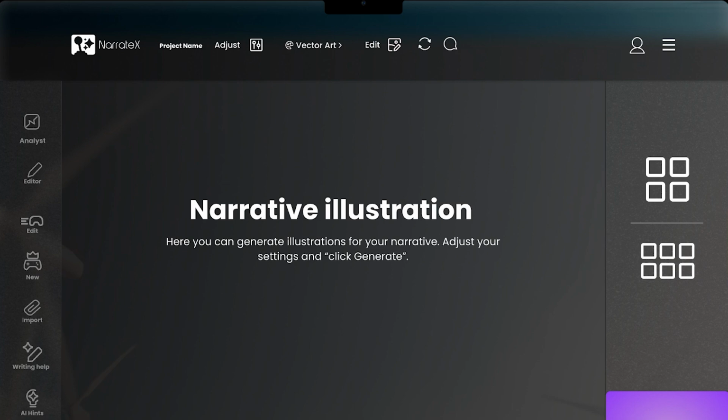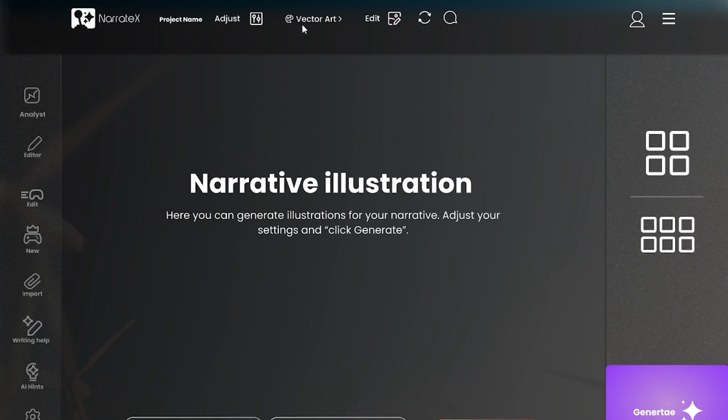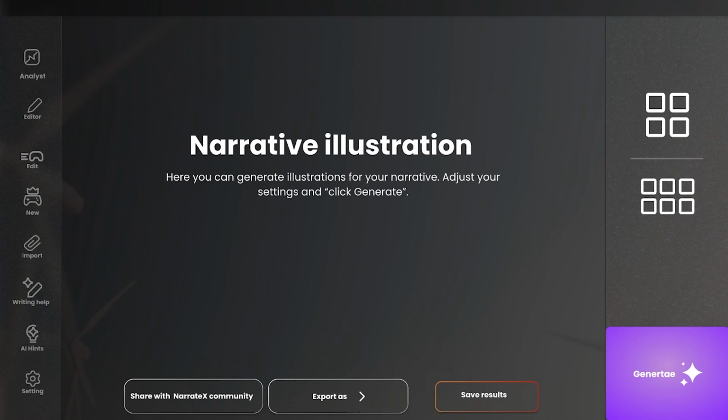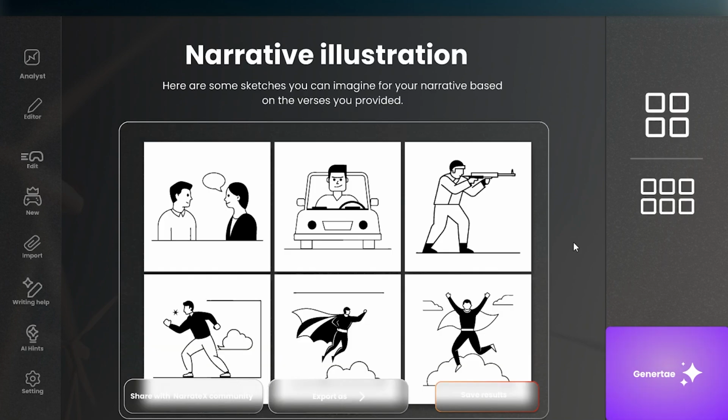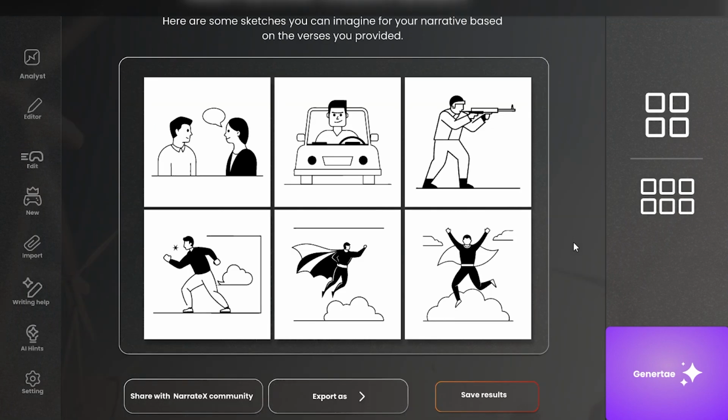After writing your narrative and adjusting it in the appropriate way, NarrateX will provide you with the option to generate illustrations that will help you visualize your narrative. All you have to do is go to this page, adjust the settings, choose the artistic type you want the illustrations to appear in, for example, and click here on Generate. A few moments will pass until the artificial intelligence in NarrateX generates the illustrations. Here, graphics appear that simulate your narrative.